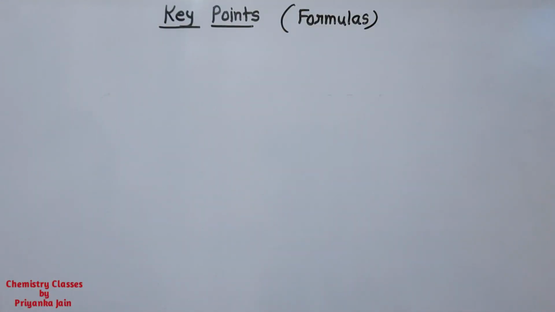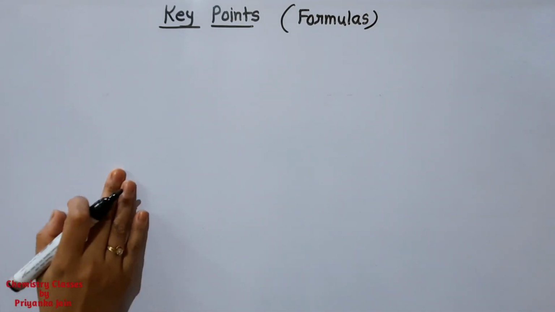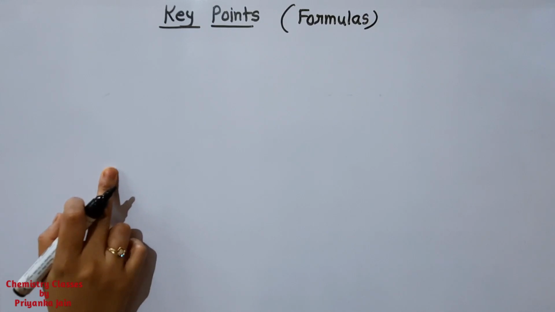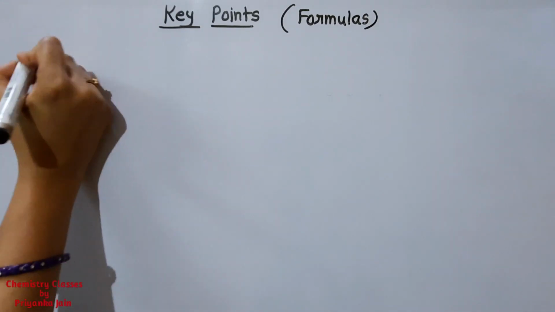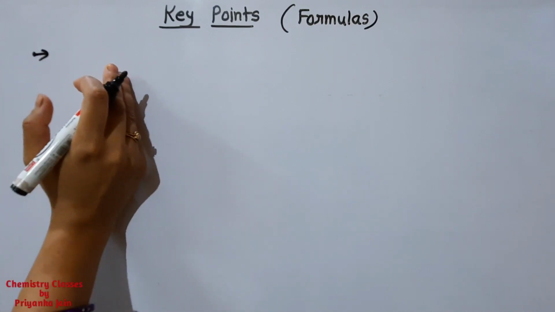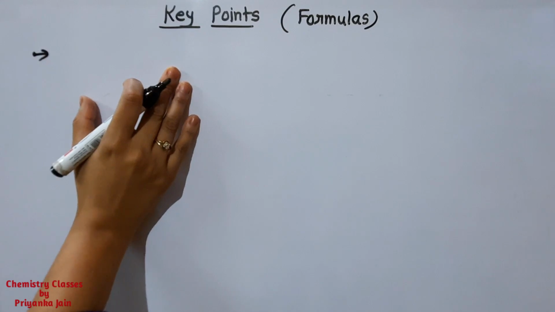Now we have to discuss some key points and key formulas that you must remember whenever you are solving such problems, whenever you have to find all the properties in terms of the partition function. You should remember these things. The first thing is that in general cases you have to find the properties in terms of the partition function for ideal monoatomic gases.